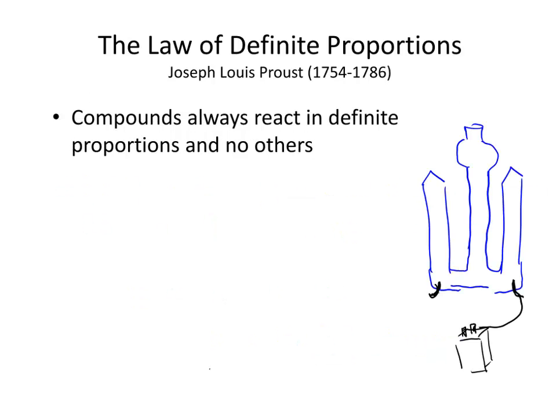Around the same time as Lavoisier, Joseph Louis Proust articulated the law of definite proportions. This law states that compounds always react in definite proportions and no others. For example, we mentioned a moment ago that hydrogen and oxygen combine explosively to produce water. By using an electric current, we can actually reverse this process. So we could write this as water in the presence of electricity could produce hydrogen and oxygen.